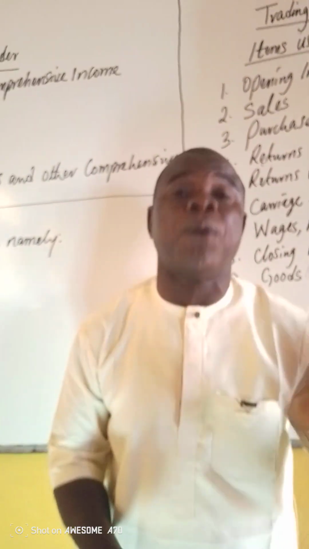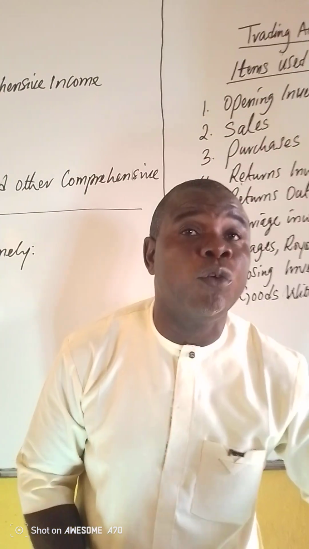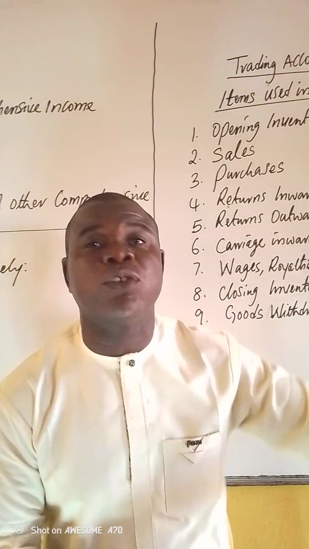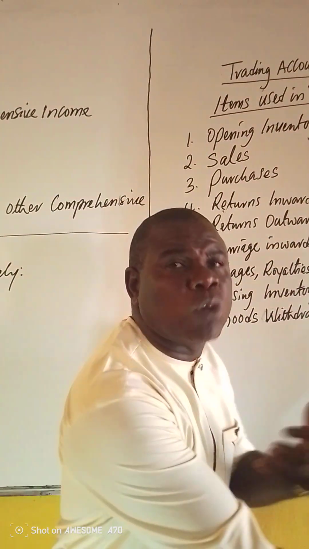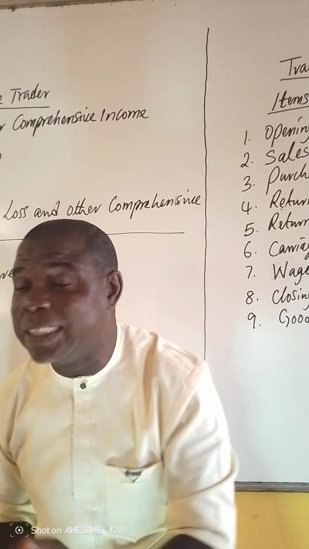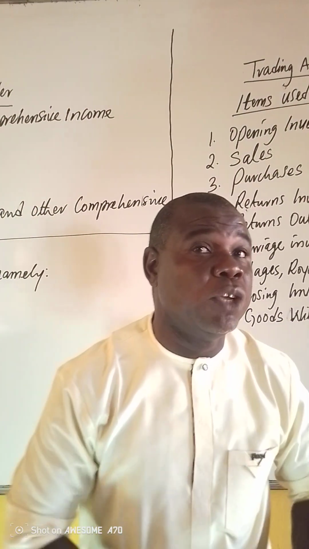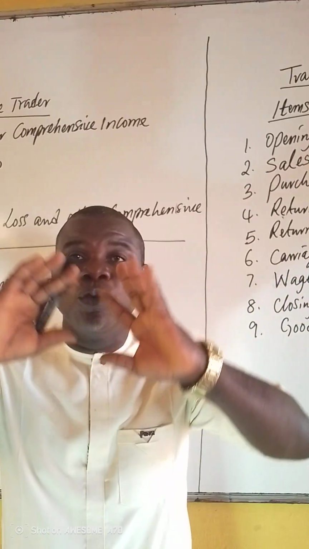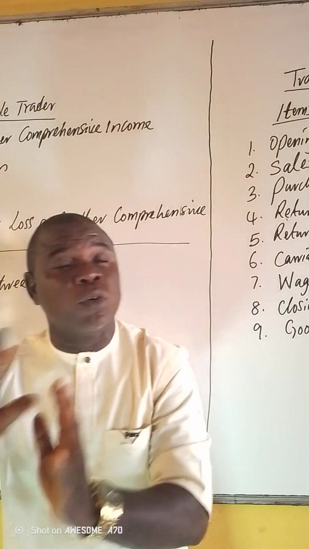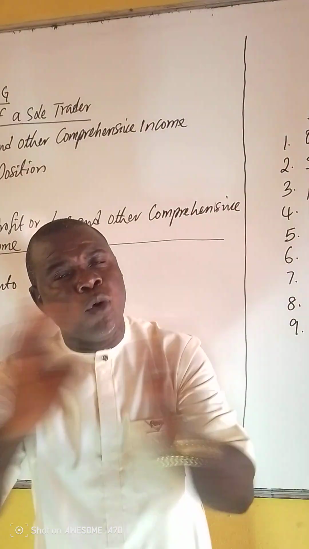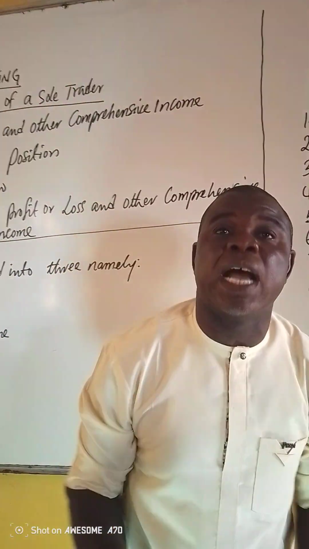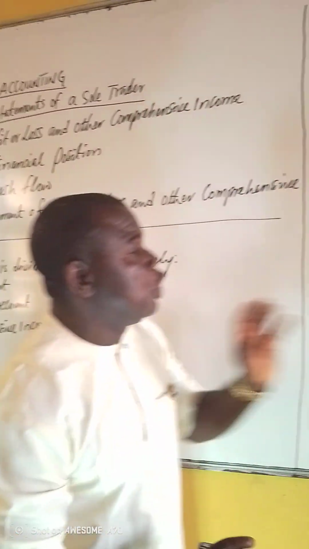So if you understand the meaning of purchases, you'll be clear here. If you buy any item like non-current assets, for example, you buy equipment or furniture elsewhere and you pay transport to bring them home, please, I'm warning you, it is not carriage inward. But if it is goods that are meant for resale and you bring them home, any cost associated with trying to bring the goods home, that is what accounting refers to as carriage inward.